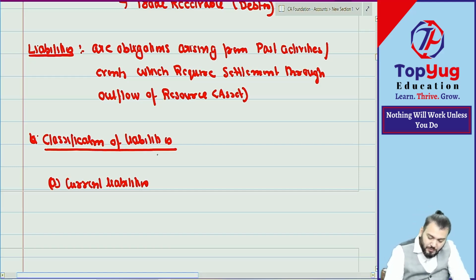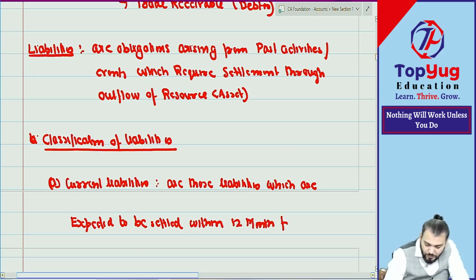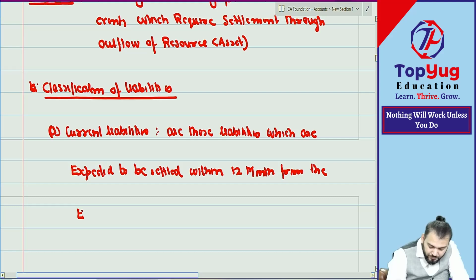Current liabilities, write down, are those liabilities which are expected to be settled within 12 months from the end of the accounting period.